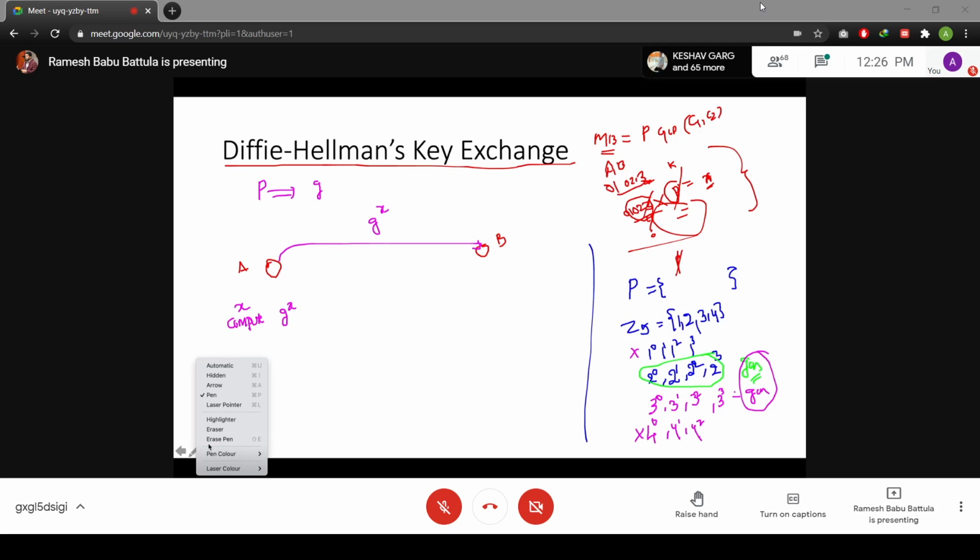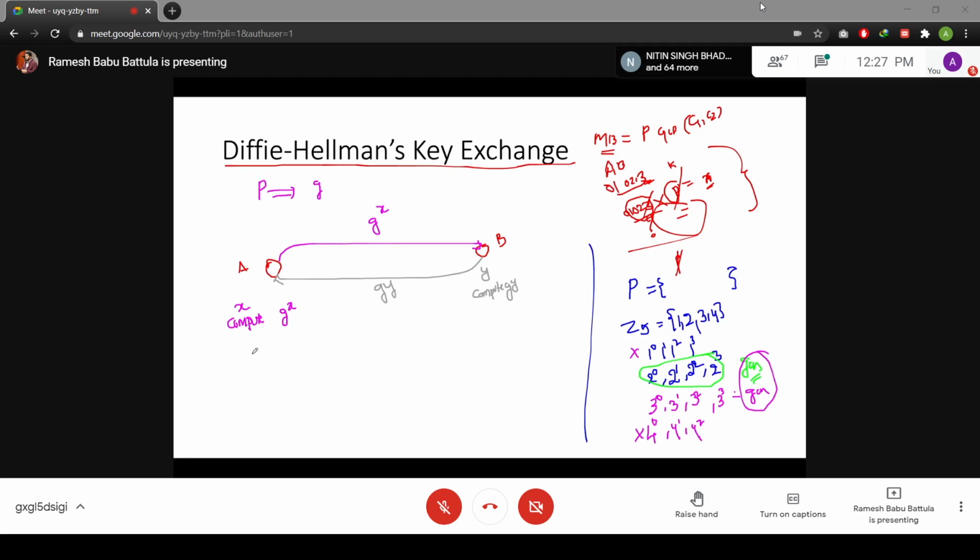B will receive this g to the power x, and B is going to choose some random value y and compute g to the power y. So this is going to be forwarded to A, g to the power y.